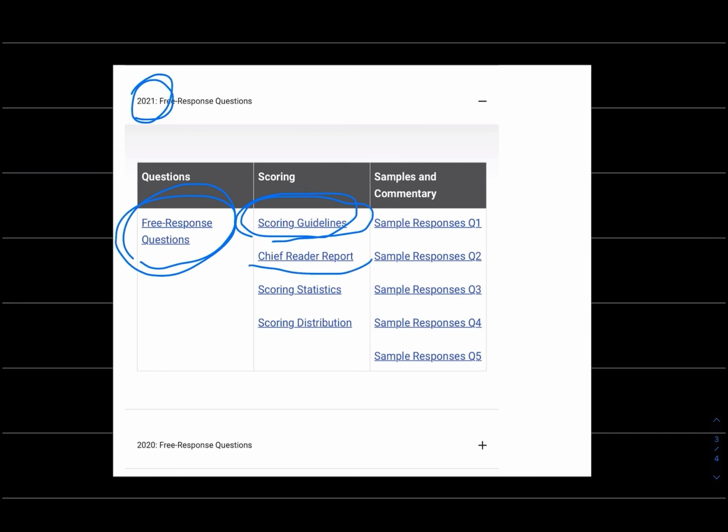There's the chief reader report, which is very interesting to read. The chief reader goes through everything, and he comes up with stuff to complain about. So, for example, on this very problem, he said a lot of students didn't seem to really understand what gravity does to the vertical velocity component of an object.